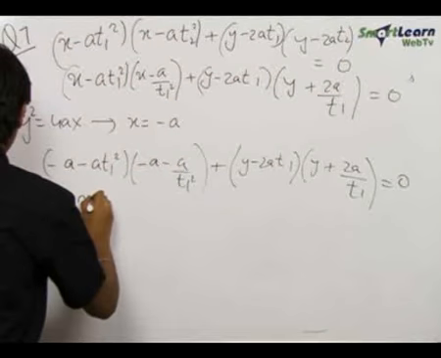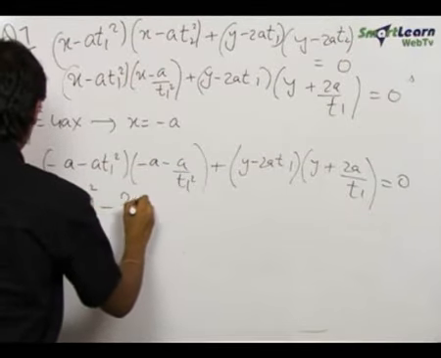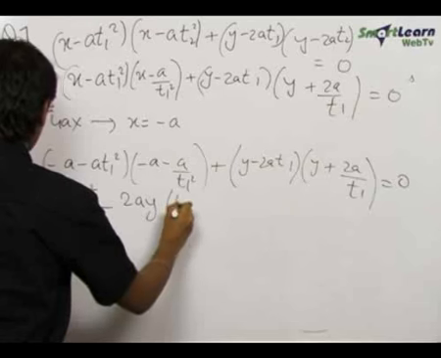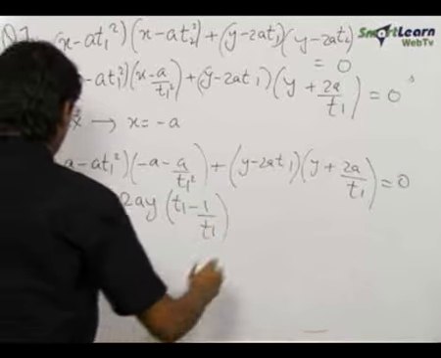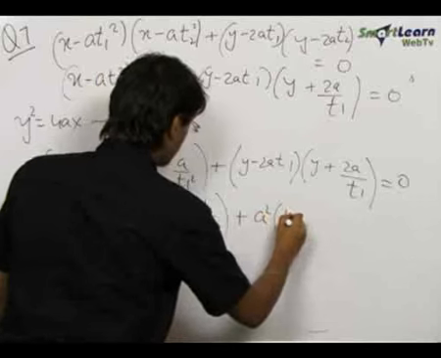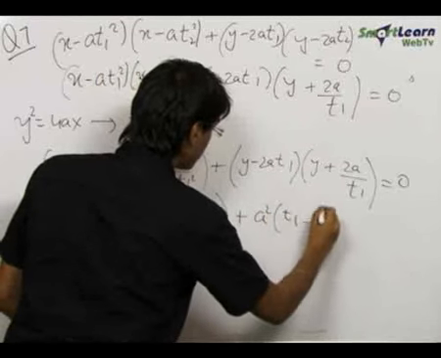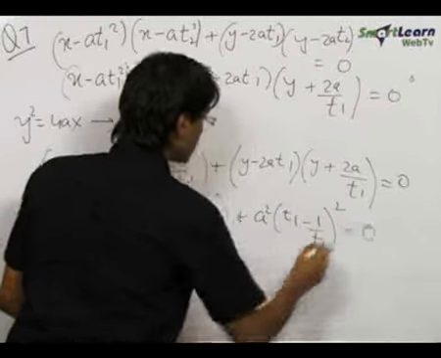On further solving, this quadratic becomes y square minus 2ay into t1 minus 1 upon t1 plus a square times t1 minus 1 upon t1 whole square is equal to 0.